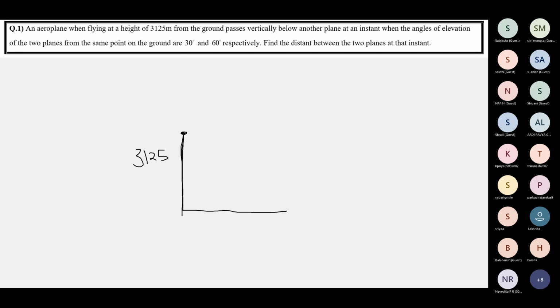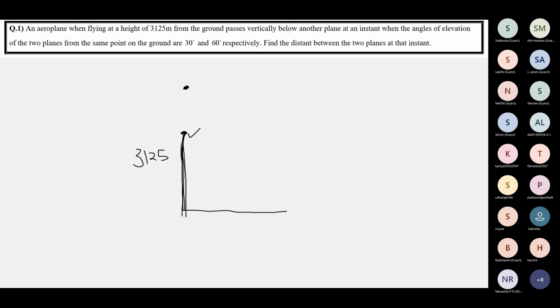So this is the position of the aeroplane at a particular instant, and it's flying at a constant height of 3,125 meters above the ground. This particular aeroplane is passing vertically below another one. Below meaning the other one is above this. If this one has to be below something, then that other thing is above it.